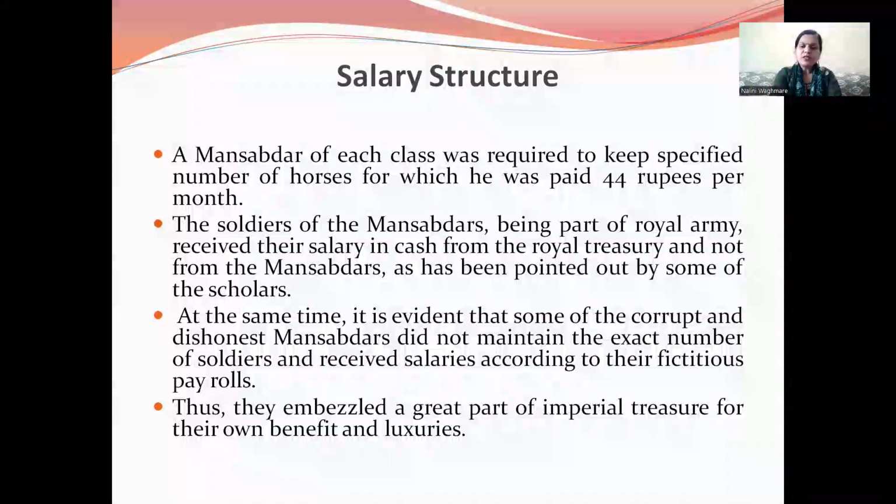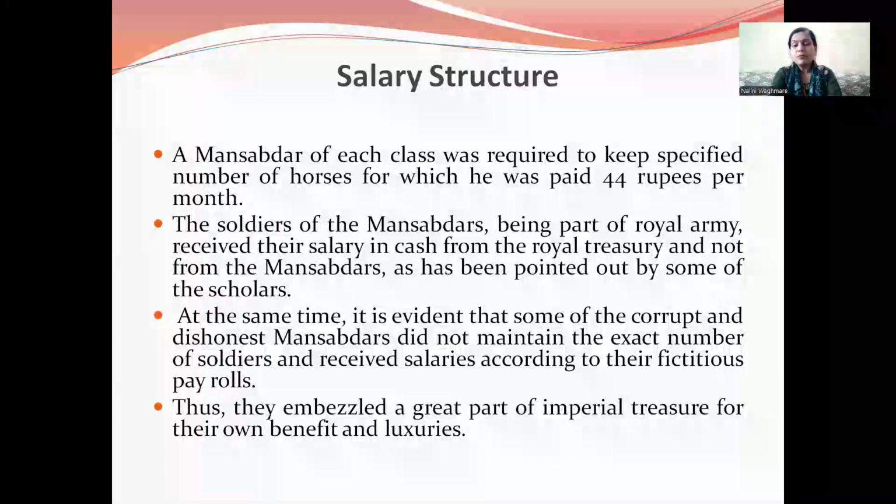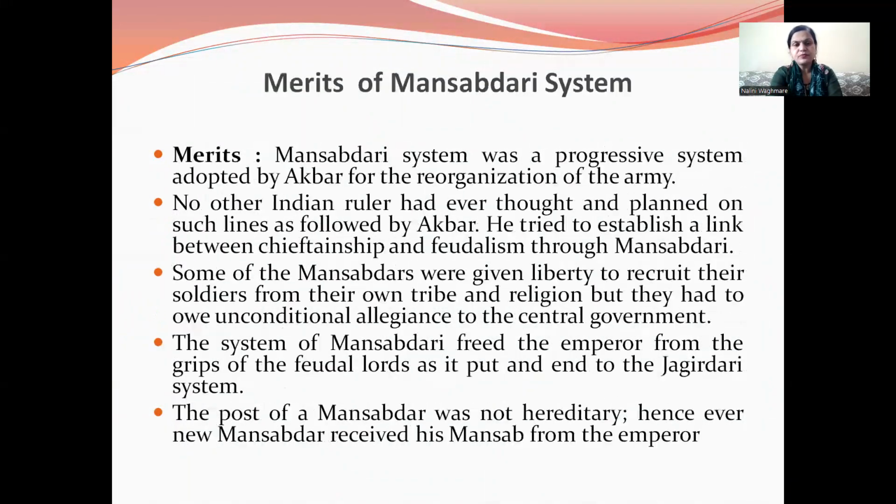At the same time, it is evident that some of the corrupt and dishonest Mansabdars did not maintain an exact number of soldiers and received salaries according to their fictitious payrolls. Thus, they embezzled a great part of the imperial treasury for their own benefit and luxury.